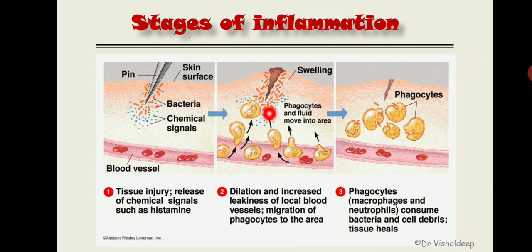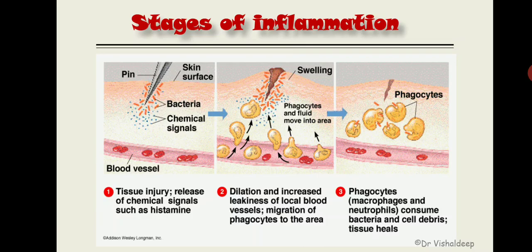Got it? The next stage is phagocytosis, and the fifth stage is the healing stage. There is a growth of fibrous tissue in order to heal the area.